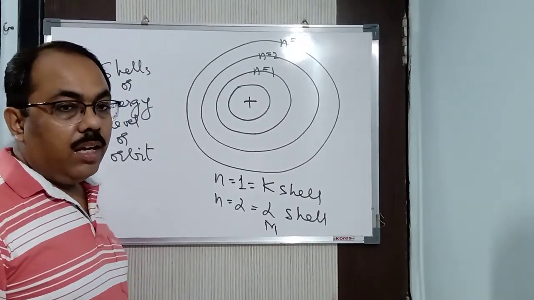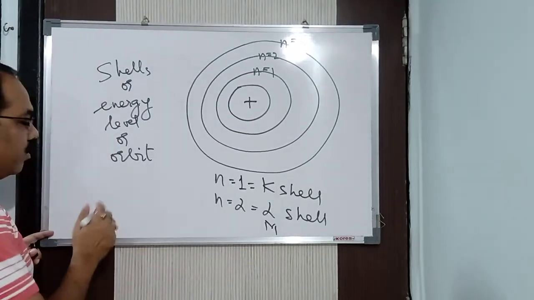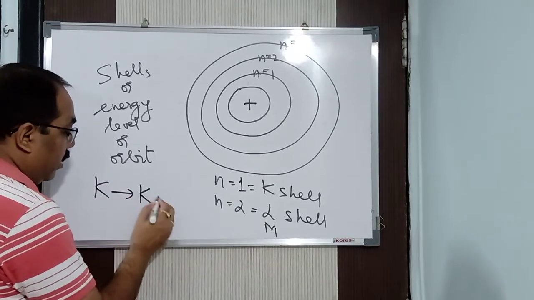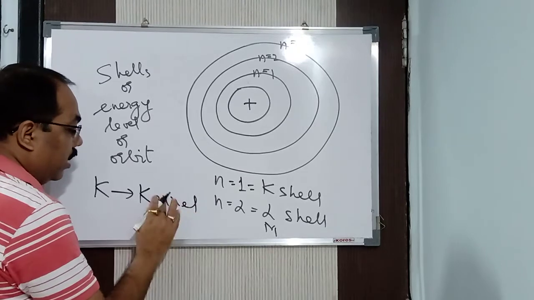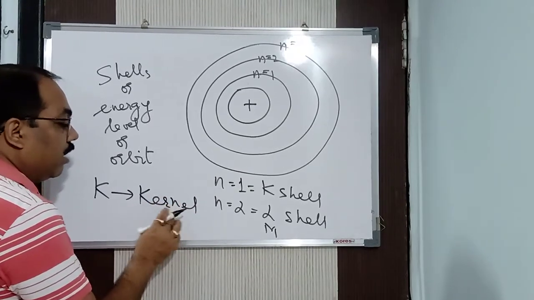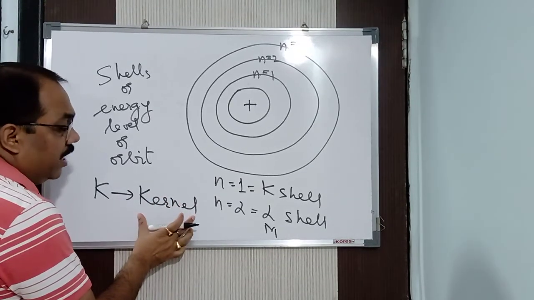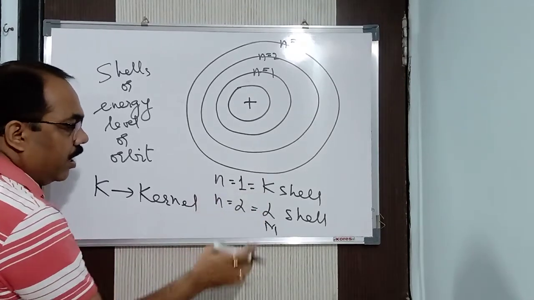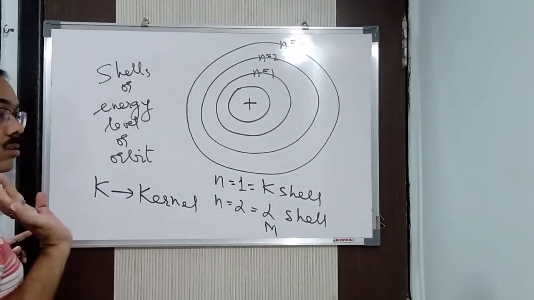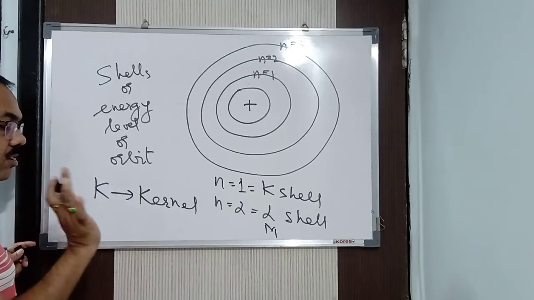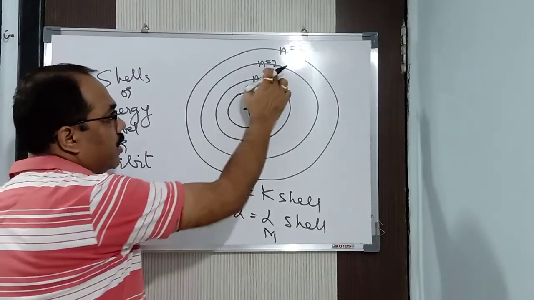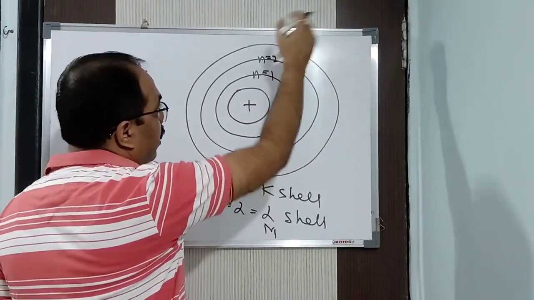That is K. Now K has come from the Latin language. K means kernel, K-E-R-N-E-L, kernel. And in Latin, kernel means it is first. So hence it is K, L, M, N, O, P. In this way it goes on. Got it now? Why it started from the letter K? In this way, the first shell he named the K shell, the second is L, third is M, N. In this way it goes on.